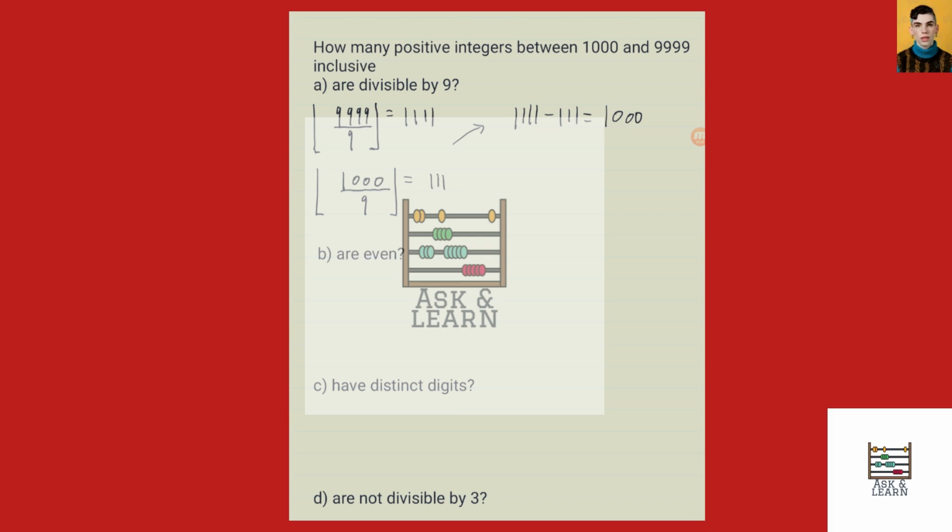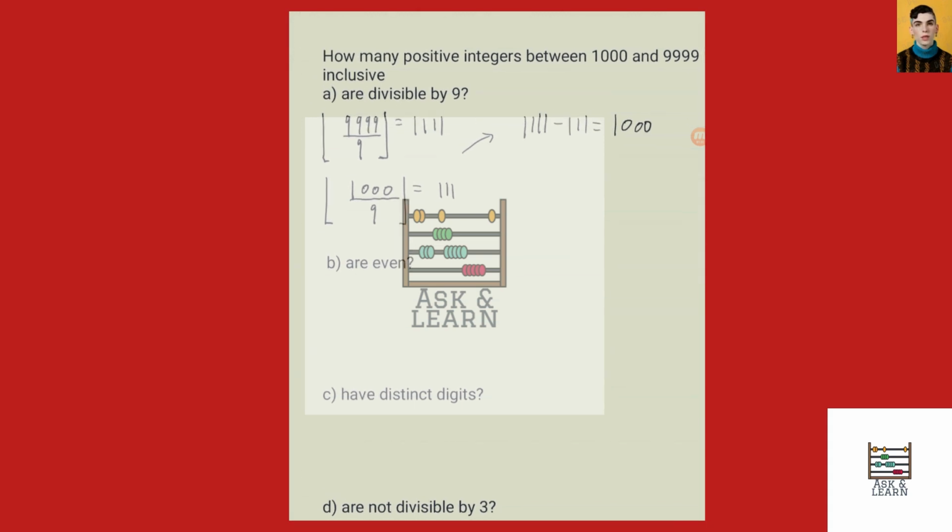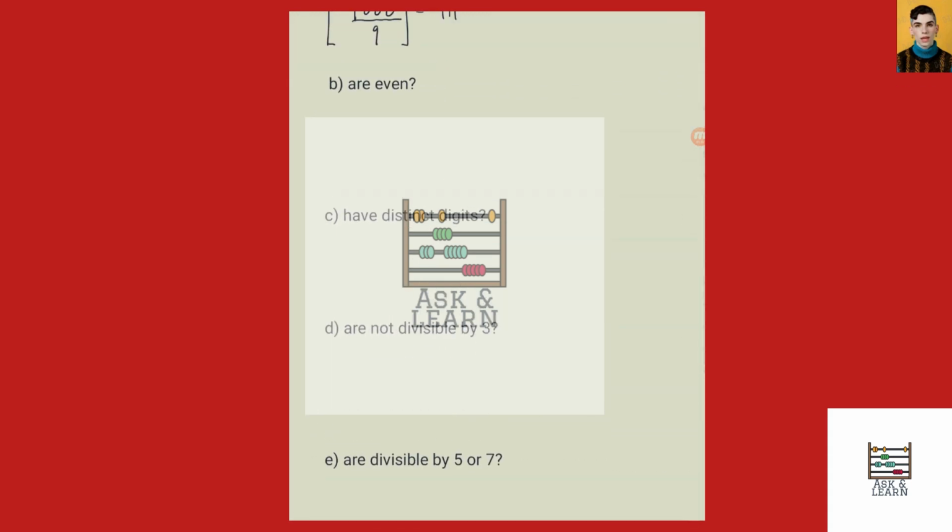For the next part, we want to answer how many are even. So to find the number of even positive integers, we would do 9,999 divided by 2, round down. That's going to give us 4,999. Then we would take 1,000 divided by 2, round down, though this is going to be an integer, we have 500.